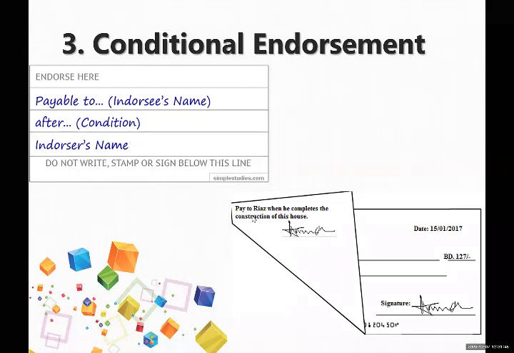Any such kind of condition you put on the endorsement statement, the drawer signing the statement and writing a condition with the endorsement, that will be called conditional endorsement. In conditional endorsement, the endorser is also writing a condition: pay this amount when the condition is fulfilled.